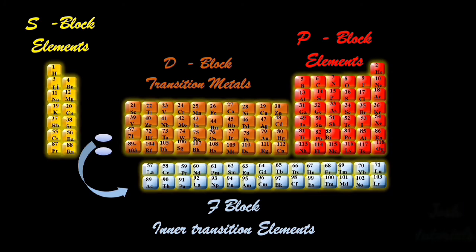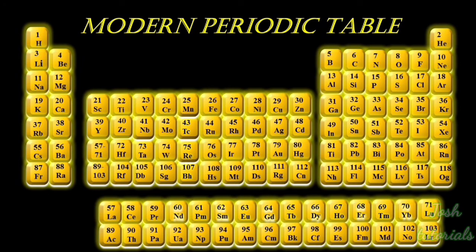Now, as you observe the gap between the s and d blocks, there are f block elements, from 57 to 71 and 89 to 103. If they are placed between s and d, the table becomes so long in size, and in order to keep it simple, it has been cut and placed under the bottom of the table. Now you can understand that they belong to the 6th and 7th periods only.